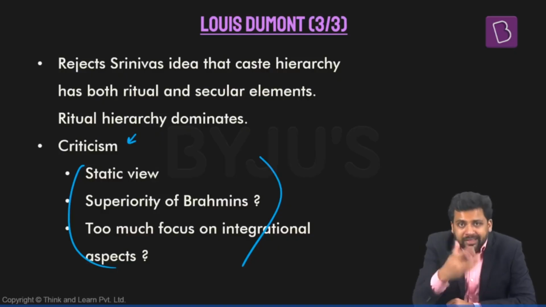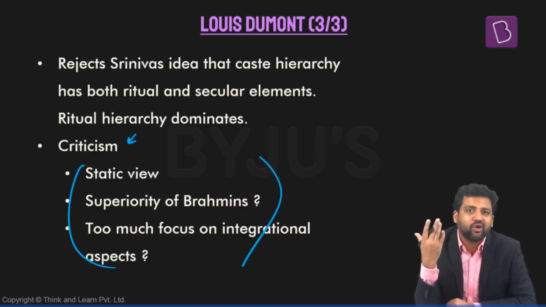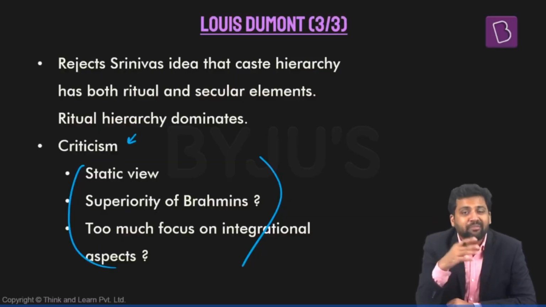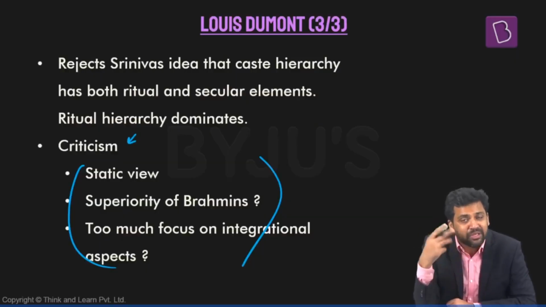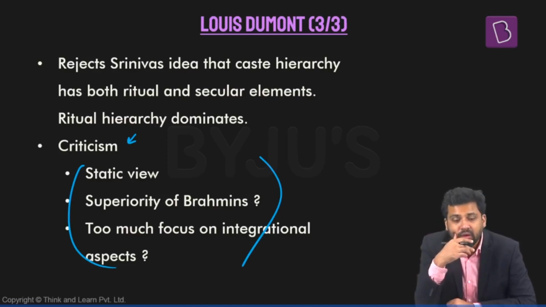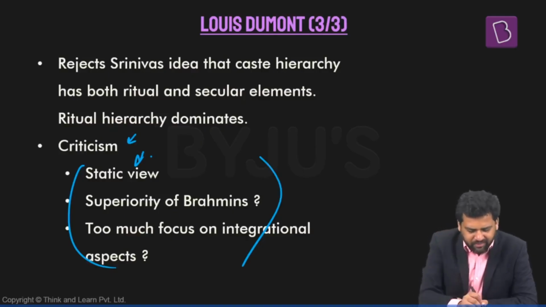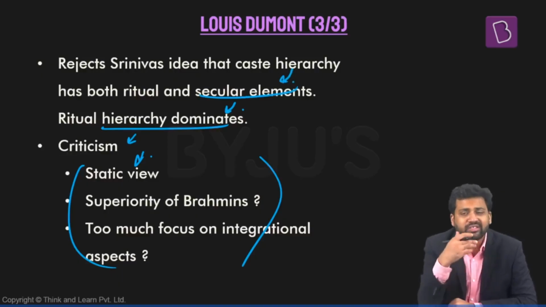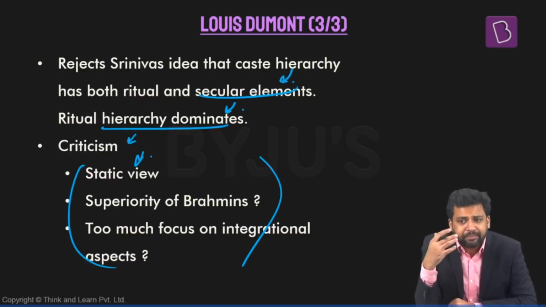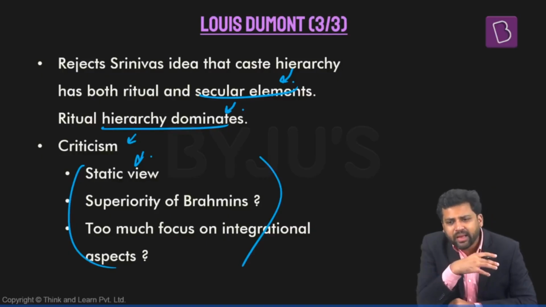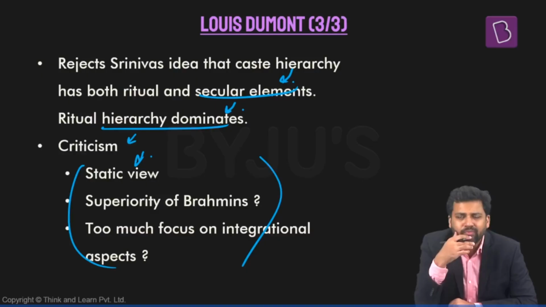So this particular perspective also does not take into consideration the changes that might be happening within the caste system, the dynamics within the caste system. So it seems more like a static view. And again, he's just giving importance to the ritual hierarchy. He's not given importance to the secular elements. Secondly, Dumont is saying that the Brahmins have the highest position in the hierarchy. But that might not always be true.